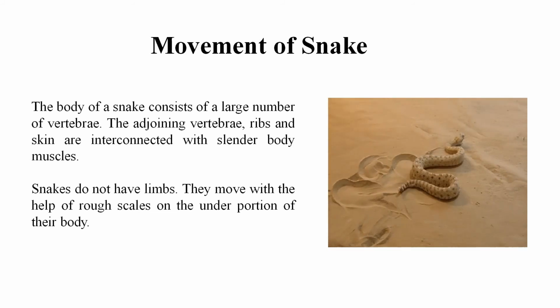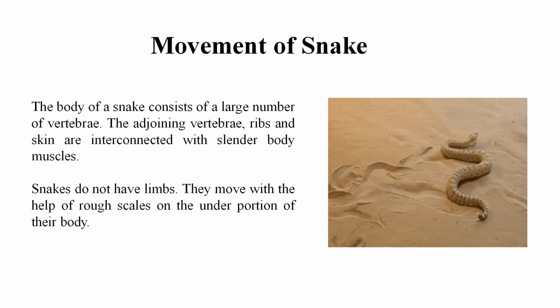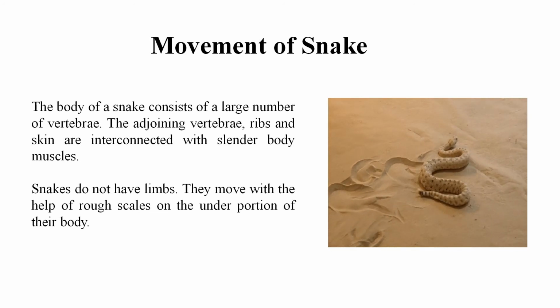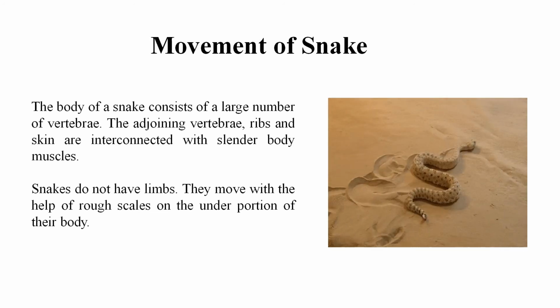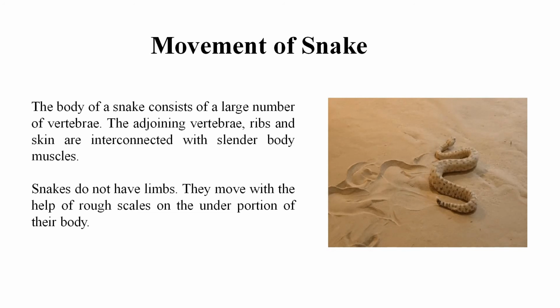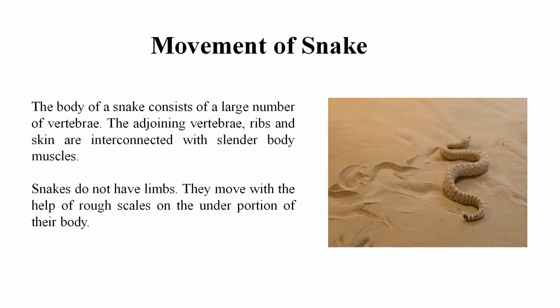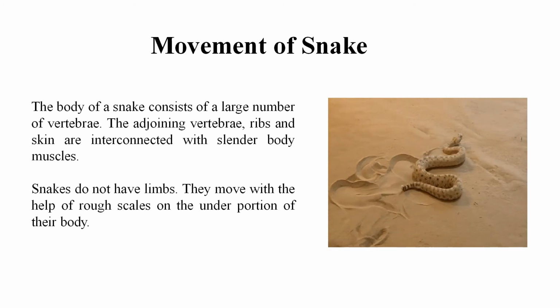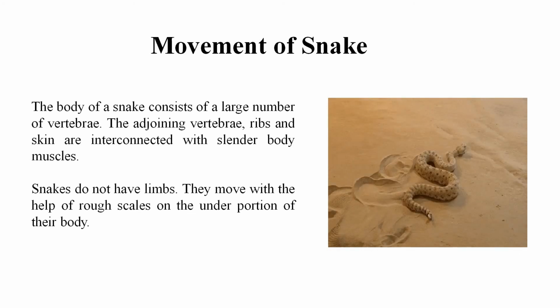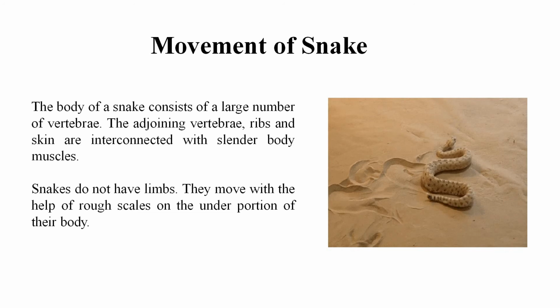A snake, while moving, makes many loops on its sides. The forward push of the loops against the surface makes the snake move forward. Movement of snake is called slithering. Some snakes can swim in water.